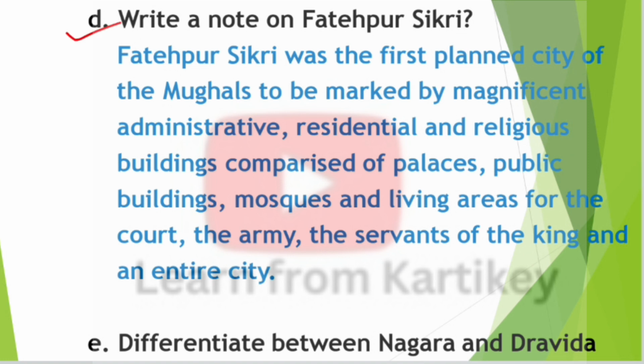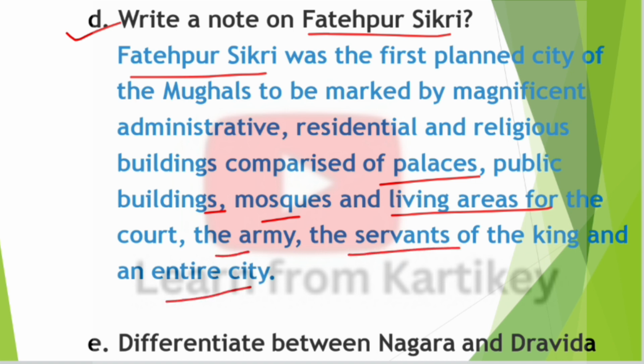So next question, question number D. Write a note on Fatehpur Sikri. So answer. Fatehpur Sikri was the first planned city of the Mughals, marked by magnificent administrative, residential and religious buildings comprised of palaces, public buildings, mosques and living areas for the court, the army, the servants of the king and the entire city.